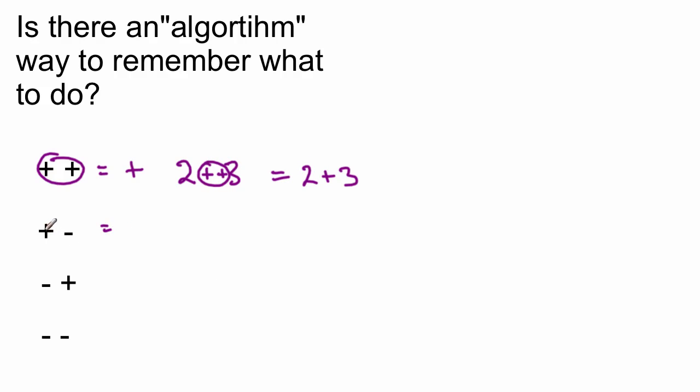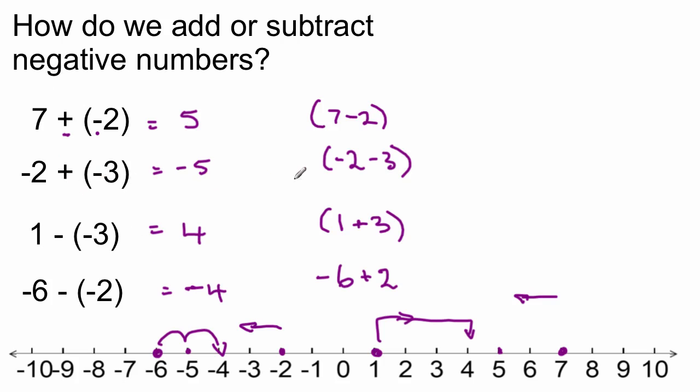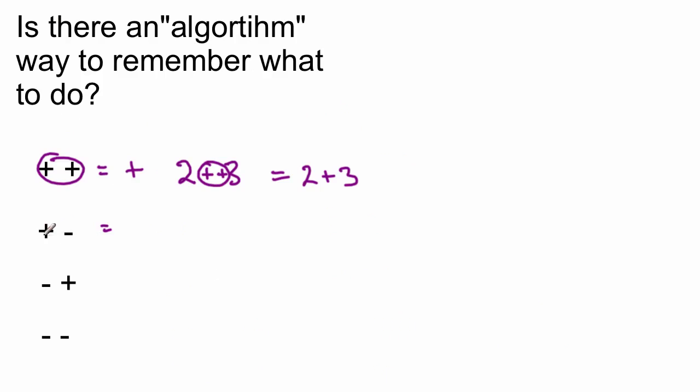When I do this, now I've got a plus and a minus. Remember, if we go back to here, a plus and a minus was the same as a minus. So the rule is, if you're adding a debt, you're actually taking away, aren't you? So you can actually replace, when you're adding a debt, you're taking away. So if I have 2 plus minus 1, if I replace those 2 with a takeaway sign, 2 minus 1, I get my solution, which is 1. 2 minus 1 is 1. So I can replace a plus and a minus together like this with one sign.